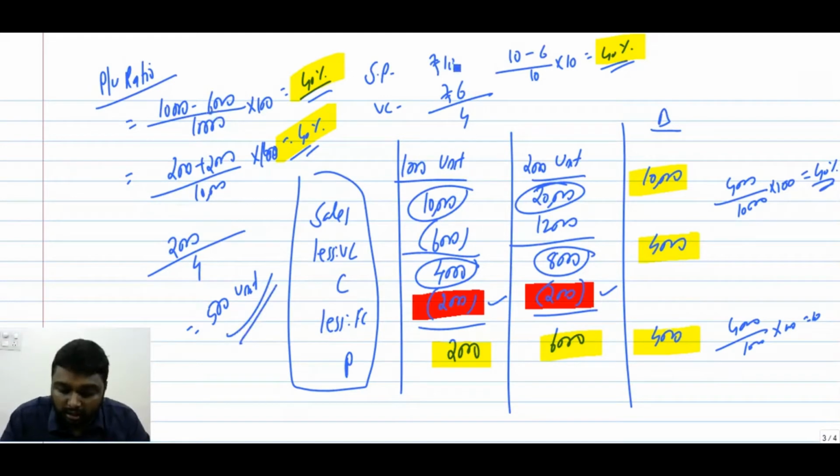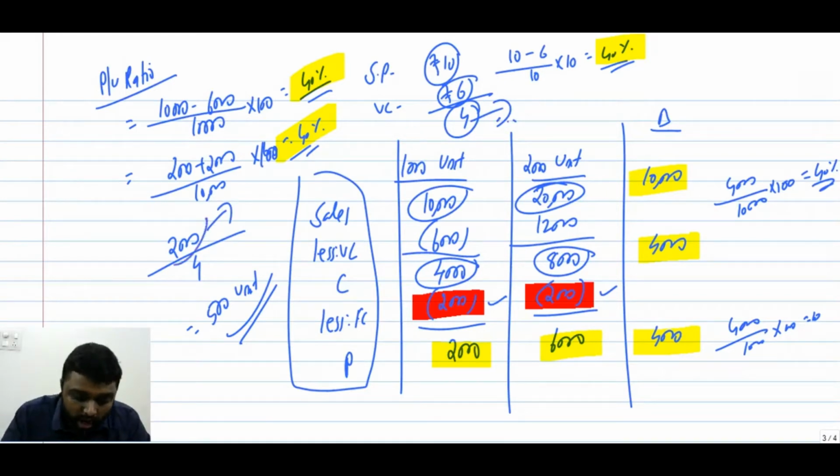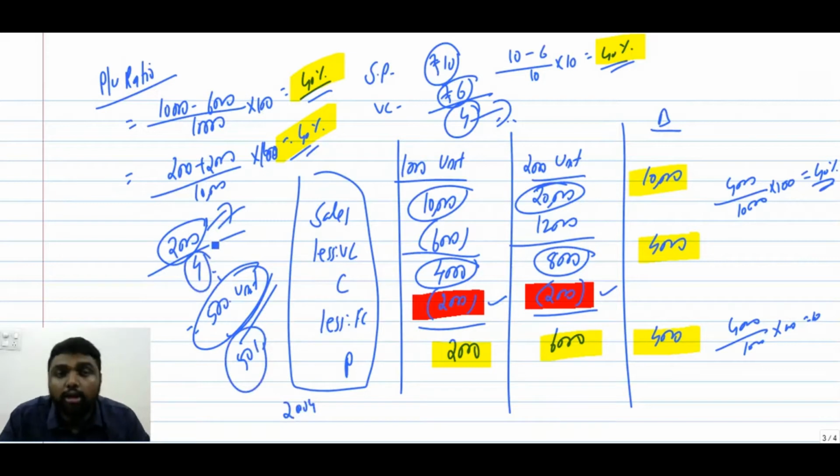Here you are covering your variable cost and you have a surplus of 4. This 4 you want to use to cover your fixed cost. So 1 unit can cover only 4. If you want to cover 2000, you require 500 units. So 500 into 4 gives 2000, and the entire fixed cost is covered. Suppose it is 501 units, you will have 2004. You only want to cover the fixed cost of 2000, so you will have a profit of 4, because this is already an excess over variable cost.